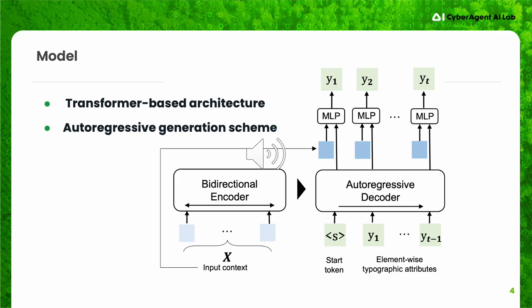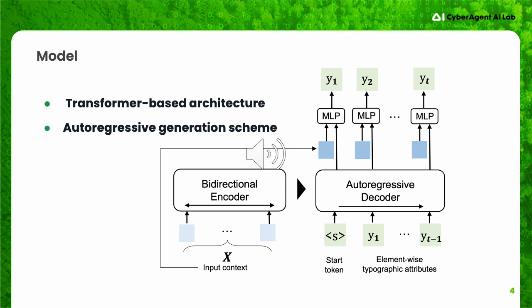Our context and typographic attributes contain multiple modalities. We summarize the data in the table. Our context attributes consist of the canvas input and the element input. In this work, we consider the following typographic attributes as outputs: font color, font size, alignment, capitalization, angle, letter spacing, and line spacing for each text element.